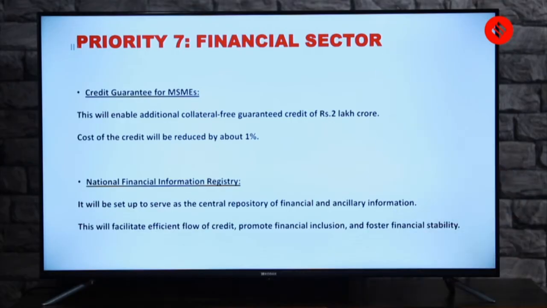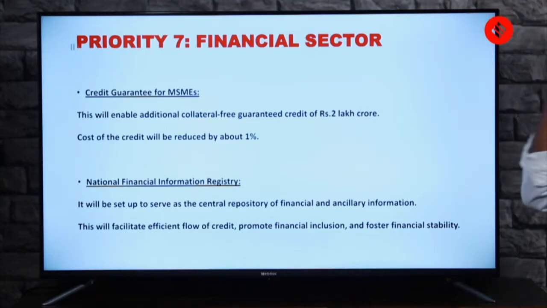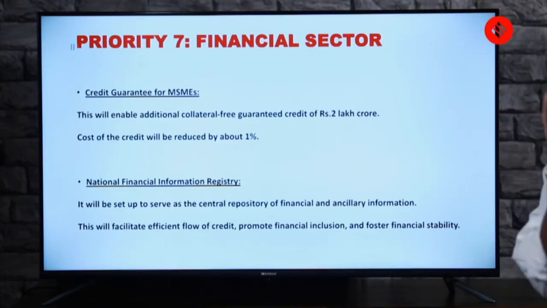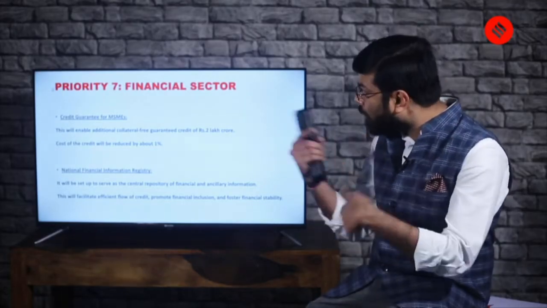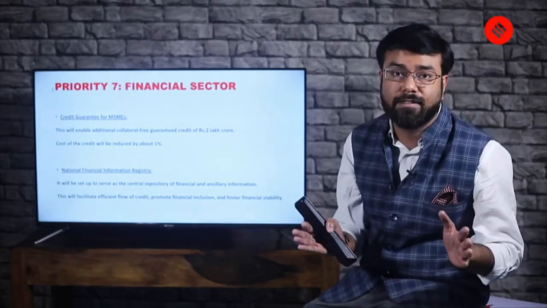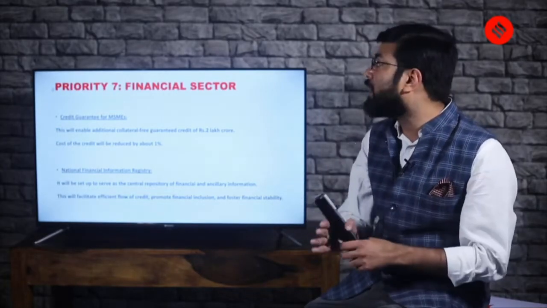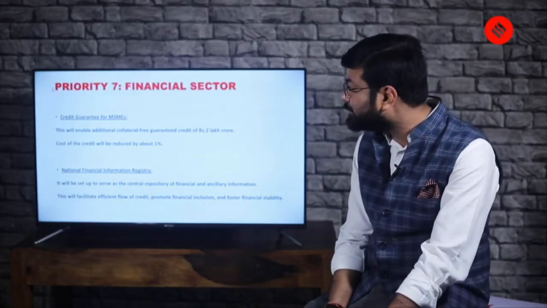Credit guarantee for MSMEs. This will enable additional collateral-free guaranteed credit of rupees 2 lakh crore. Cost of credit will be reduced by 1%. So what you have to remember here is the focus on MSMEs. Maybe you can make a short note of what this budget talks about MSMEs. It talks about a lot of things. Okay, there's a bucket of things about MSMEs. This is again credit guarantee for MSMEs.